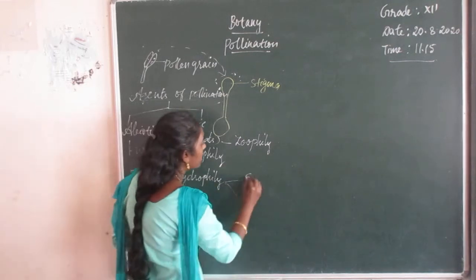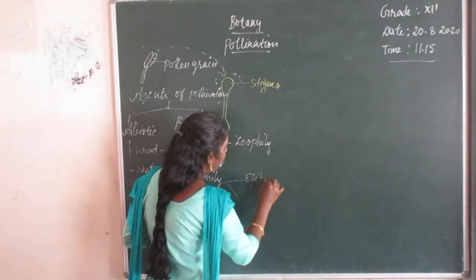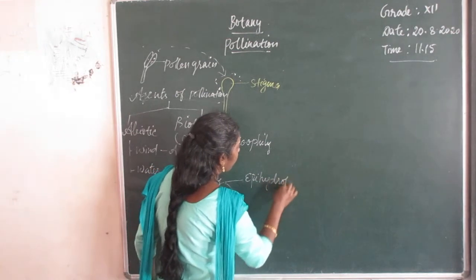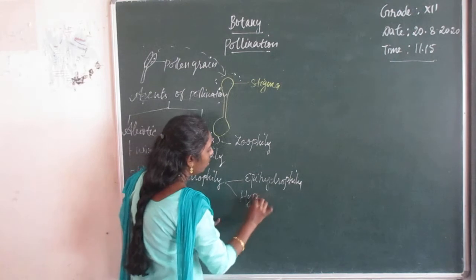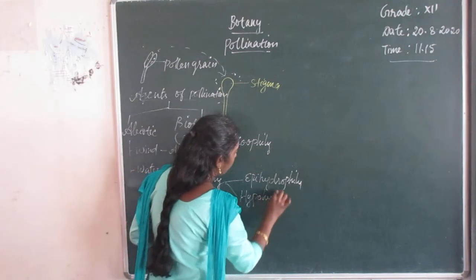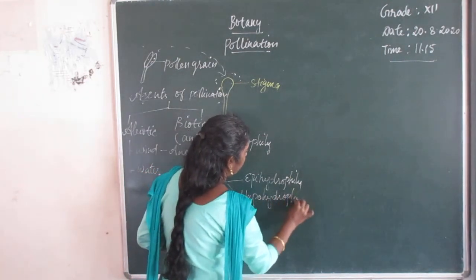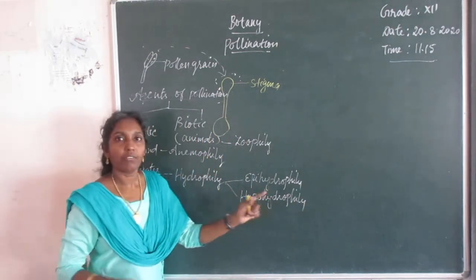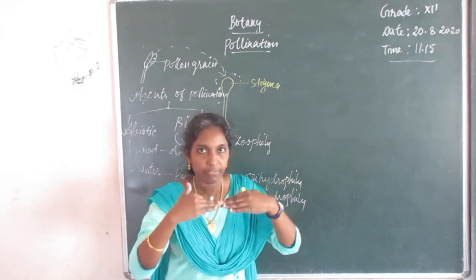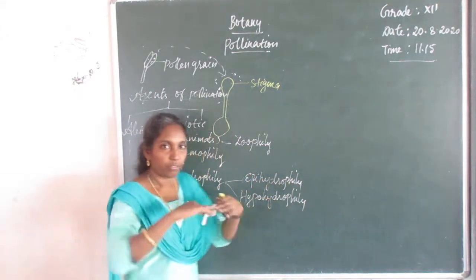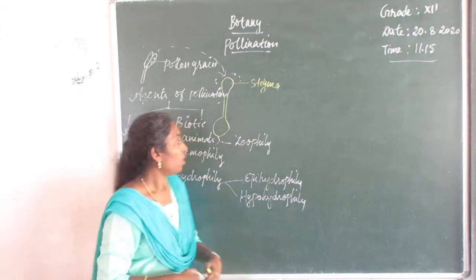They are named as epihydrophily and hypohydrophily. Epihydrophily, pollination taking place at the surface of water. Hypohydrophily, beneath the surface of water.